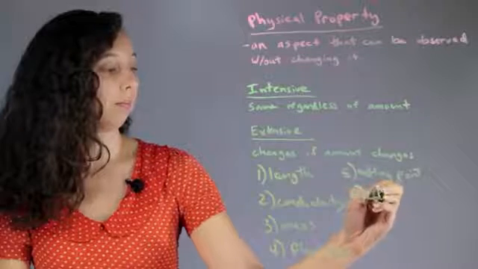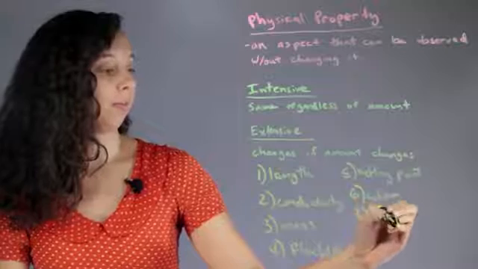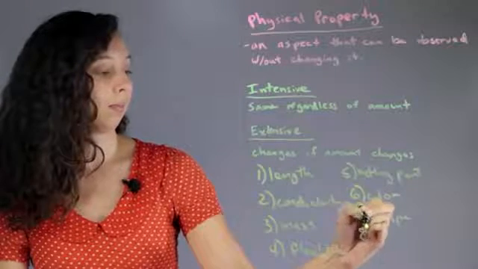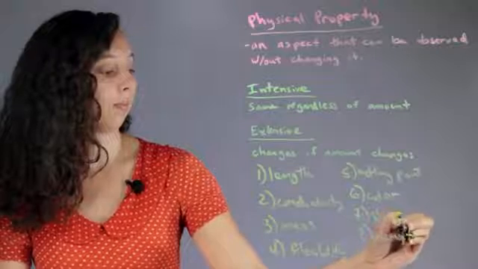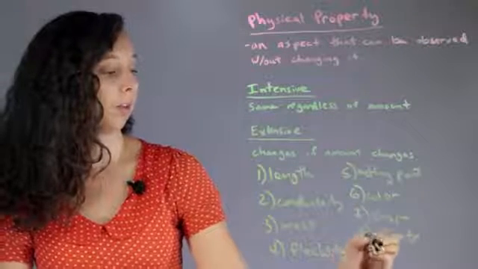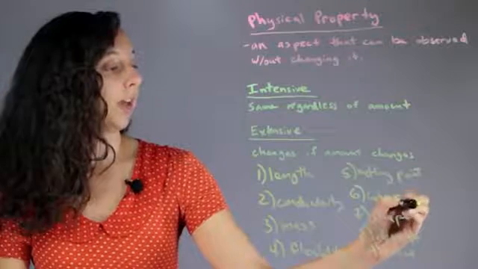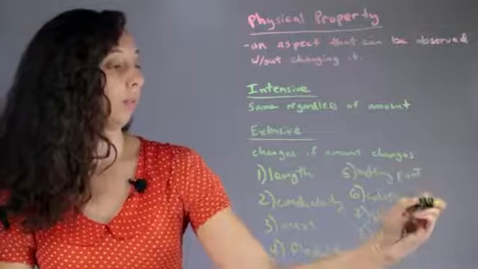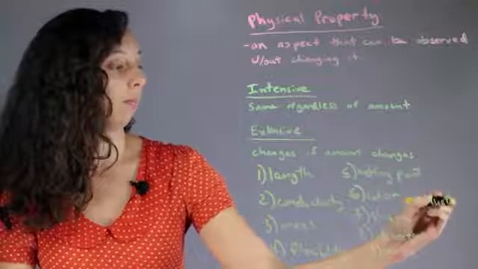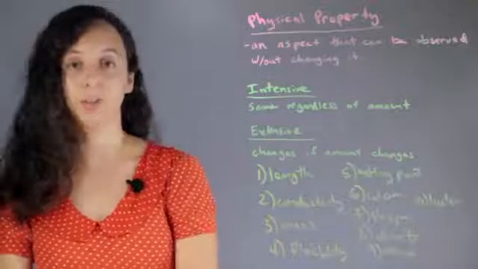Color, shape, density, volume, and for number 10, one of the weirdest ones, luster, which is just how shiny something is, but I just think luster is a weird word.